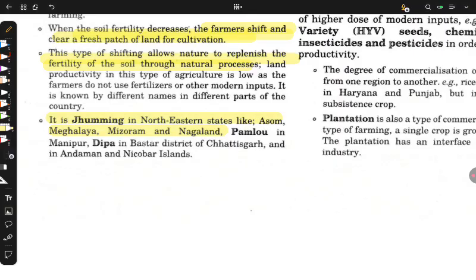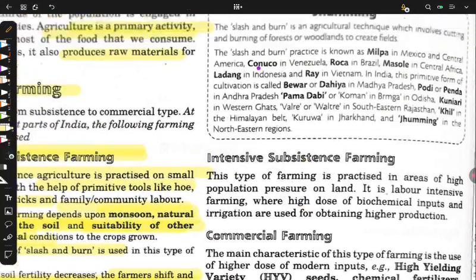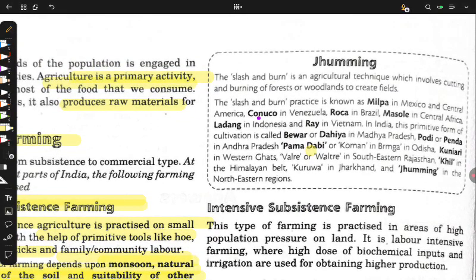For example, if you call it pani puri in your state, then someone calls it puchka in other states, someone calls it golgappa in other states. So the same thing has many different names. So just remember this, jhumming in northeastern states, pamlou in Manipur, and these are not important, but this one is important.